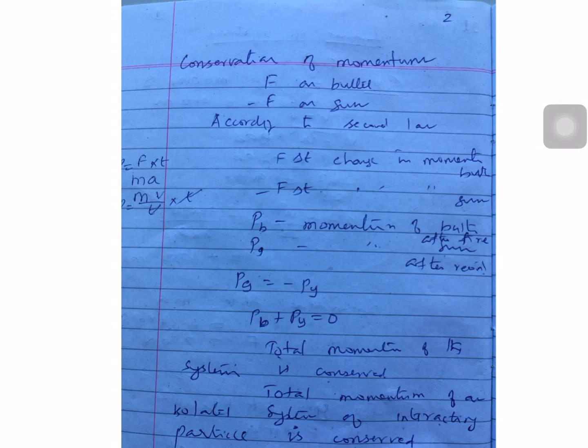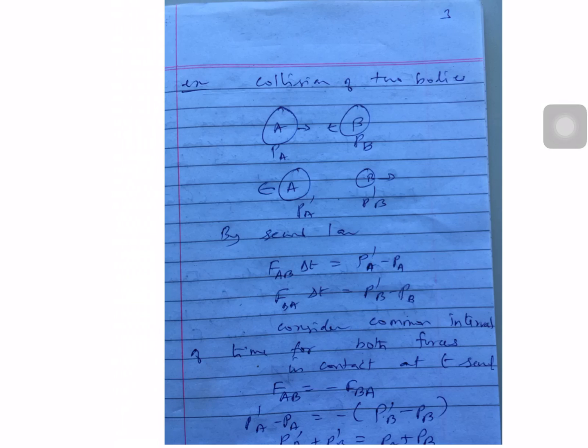So PB is the momentum of the bullet, PG is the momentum of the gun after recoil. So according to Newton's third law, PG should be equal to minus PB. Am I right? So you can write that PB, momentum of the bullet, plus momentum of the gun should be equal to 0. My total momentum equals 0. So total momentum of the system is conserved. So total momentum of an isolated system of interacting particles is conserved.